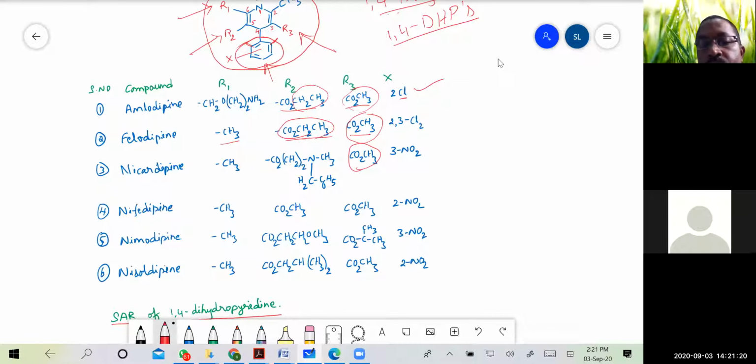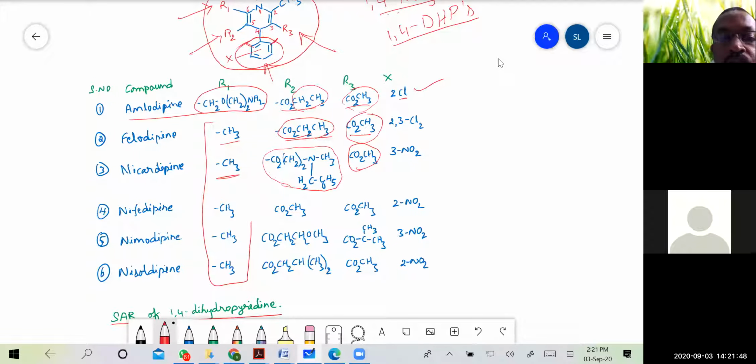So these are ethyl esters. In most of the cases, we have the ethyl esters. Okay, and in case of nicardipine, it is a substituted ester at the R2, whereas R1 is methyl. See, if you look into the common structures, except for amlodipine, so they'll be asked in GPAT question, and except for amlodipine, all the R1 substitution is methyl.